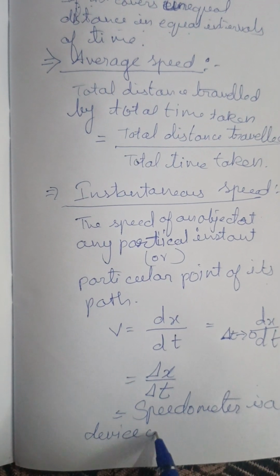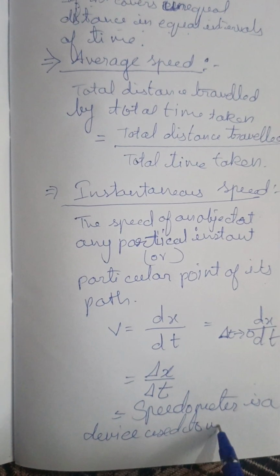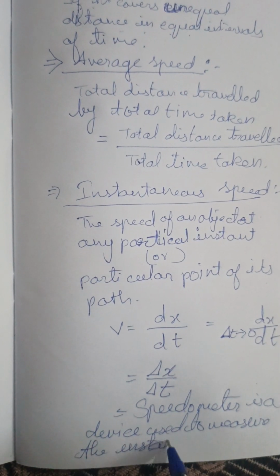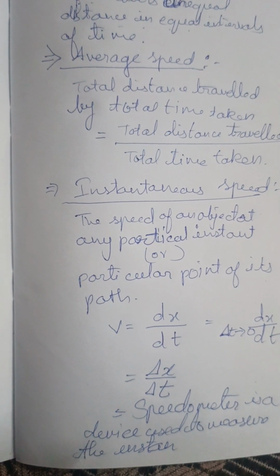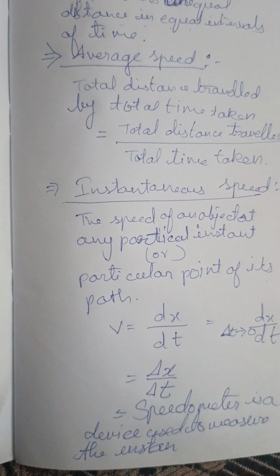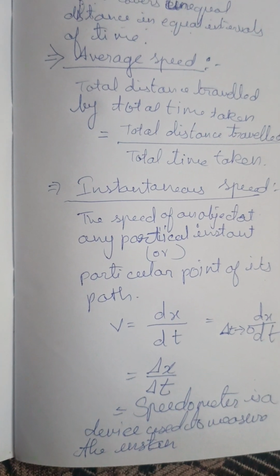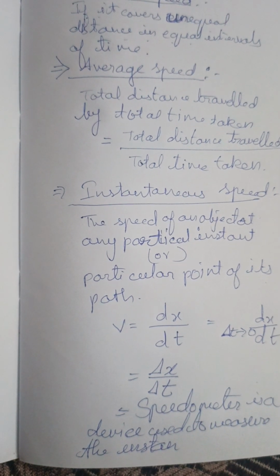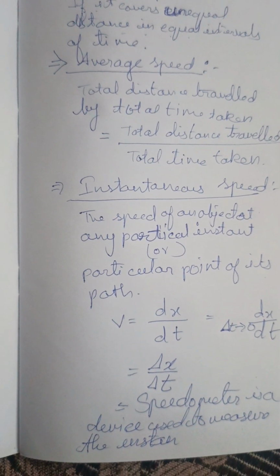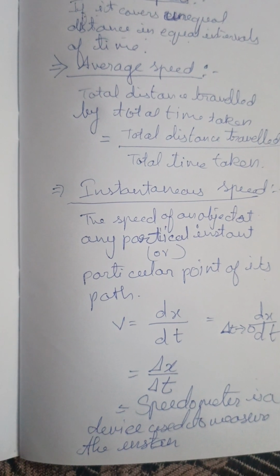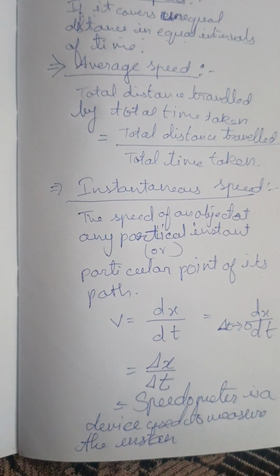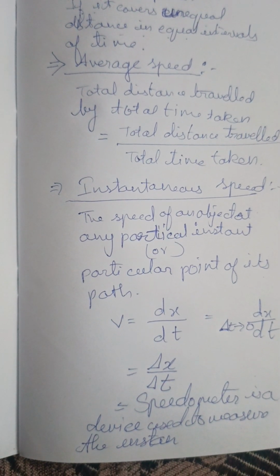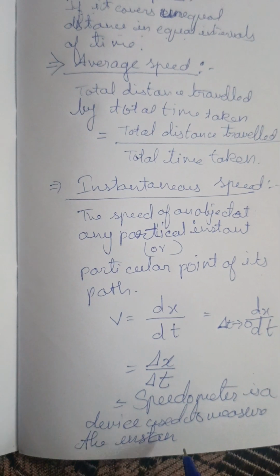If you have a bike, of course all bikes carry a speedometer so that we can measure, every second, the motion and the speed of the vehicle, whether we are driving at a very high speed or low speed. The speedometer is used to measure the instantaneous speed of any vehicle, whether four wheeler, two wheeler, tricycle, bicycle, and so on.